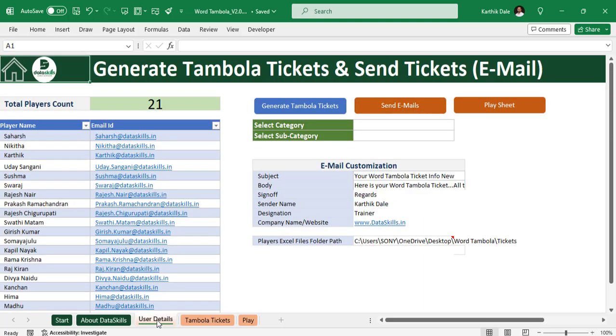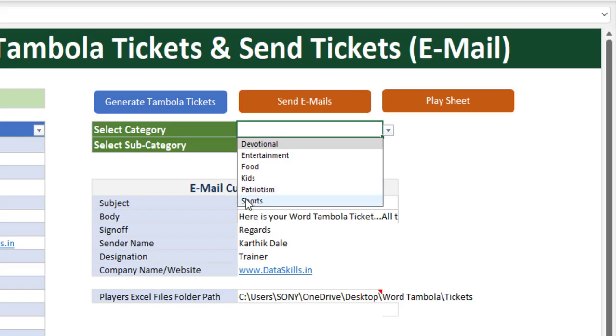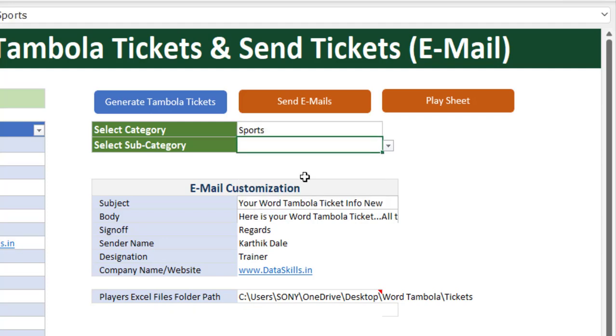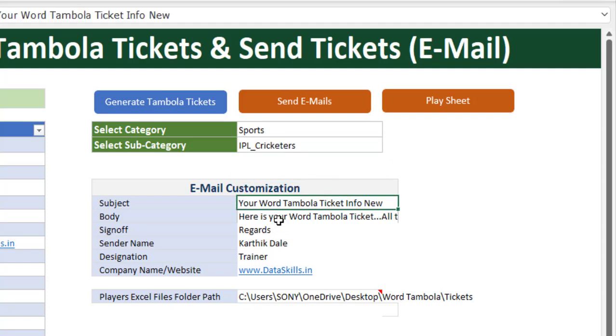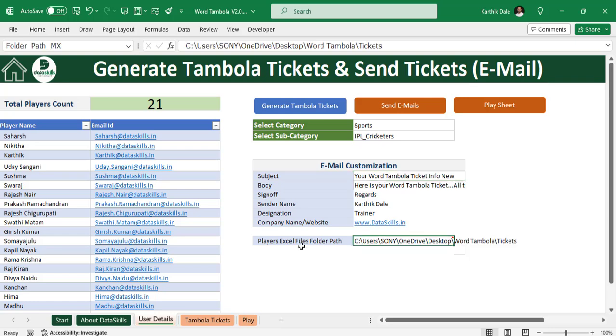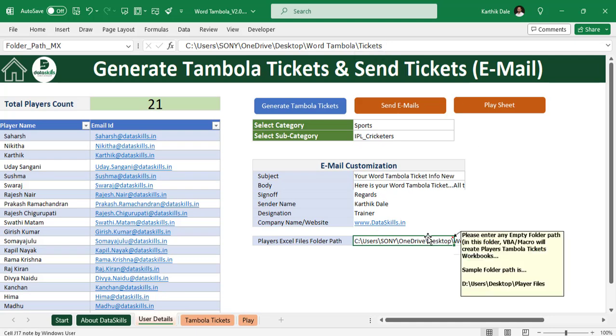And in the third sheet, you'll find the actual game. So you need to write all the player names here and the respective email IDs. Then select the category, which category of the game you want to play. For example, if you want to play sports related, you select sports. You have many other options also. If you want, we can customize many other categories as well. Select sports, and let me select the IPL. So you can write the subject, body, and so on. And you also give some folder path. Let's say I gave the folder path of some tickets, so that will create all the tickets in that folder.